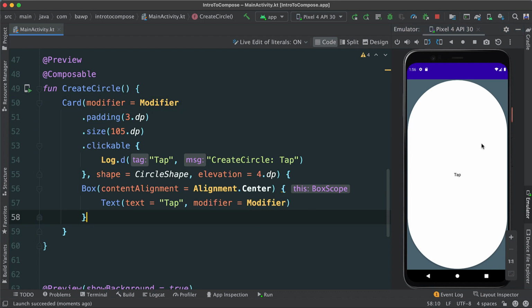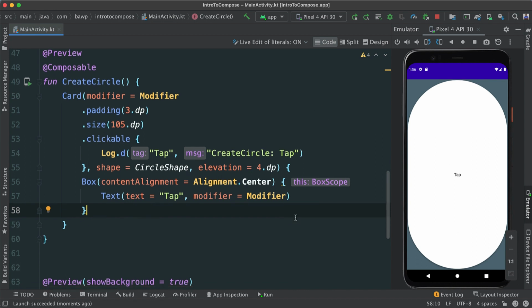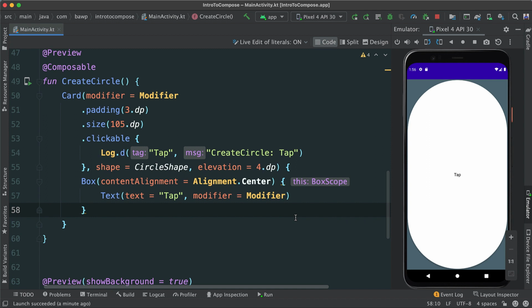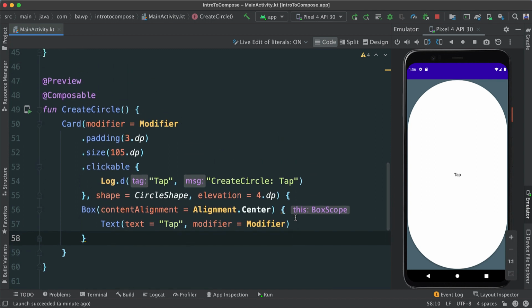So let's solve the issue we have here. Our card, our circle per se, is taking up the entire space in our surface, which is not what we want. What we can do, and this is going to help us in the long run because we want to have another composable, in this case another widget, on top here, is wrap our circle inside of another composable.